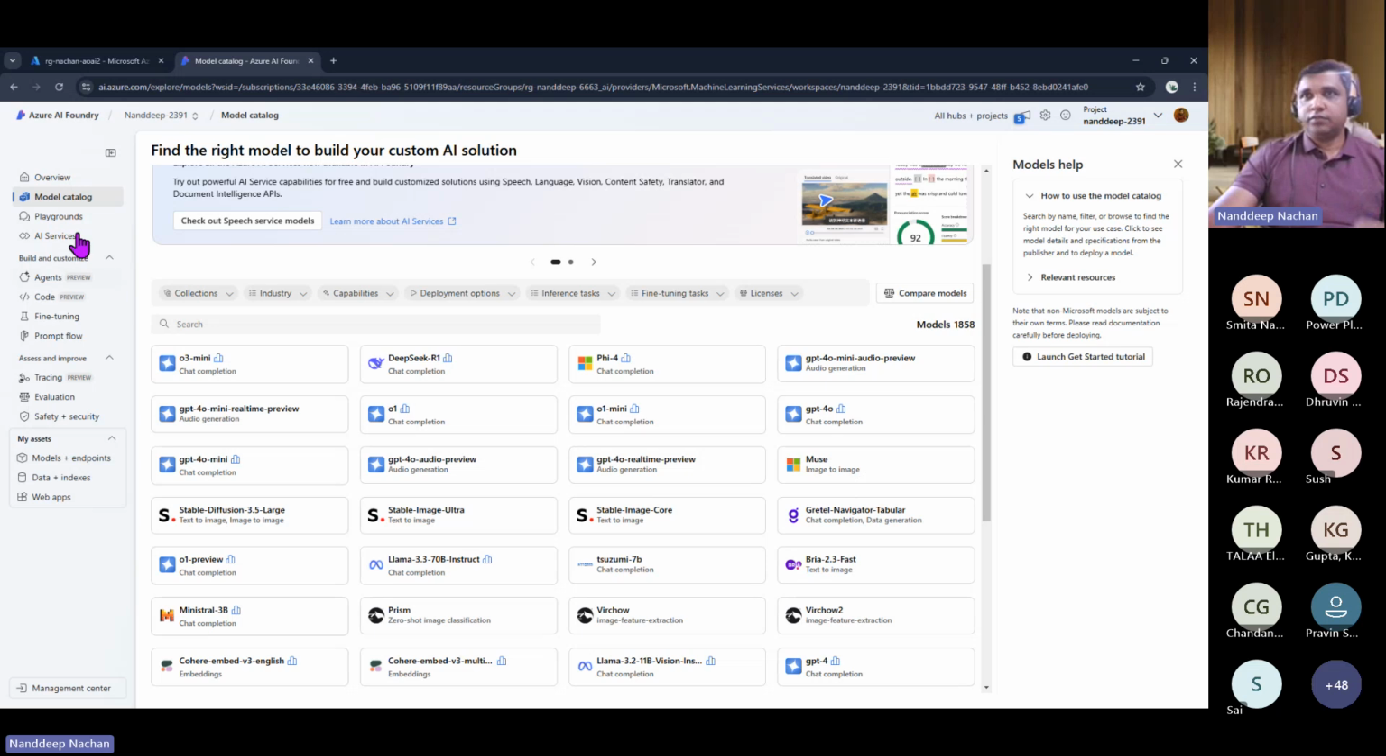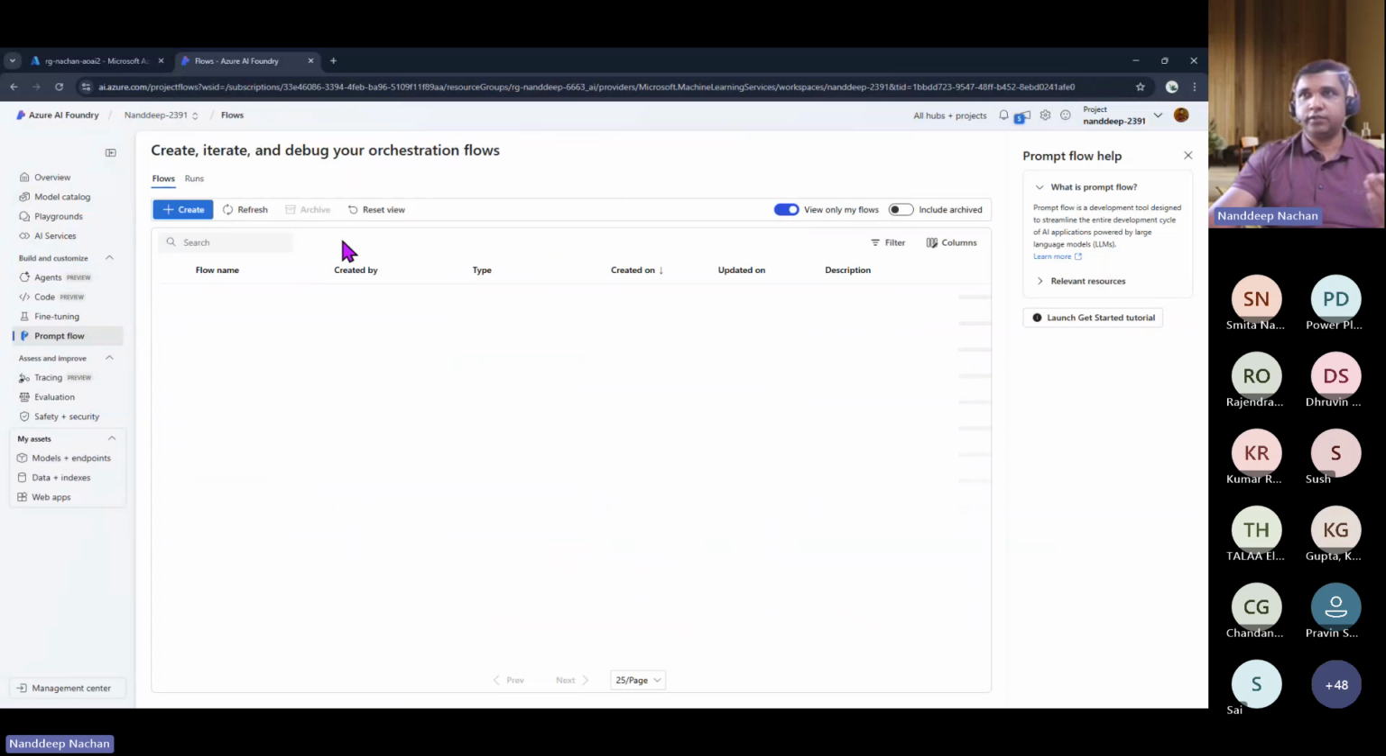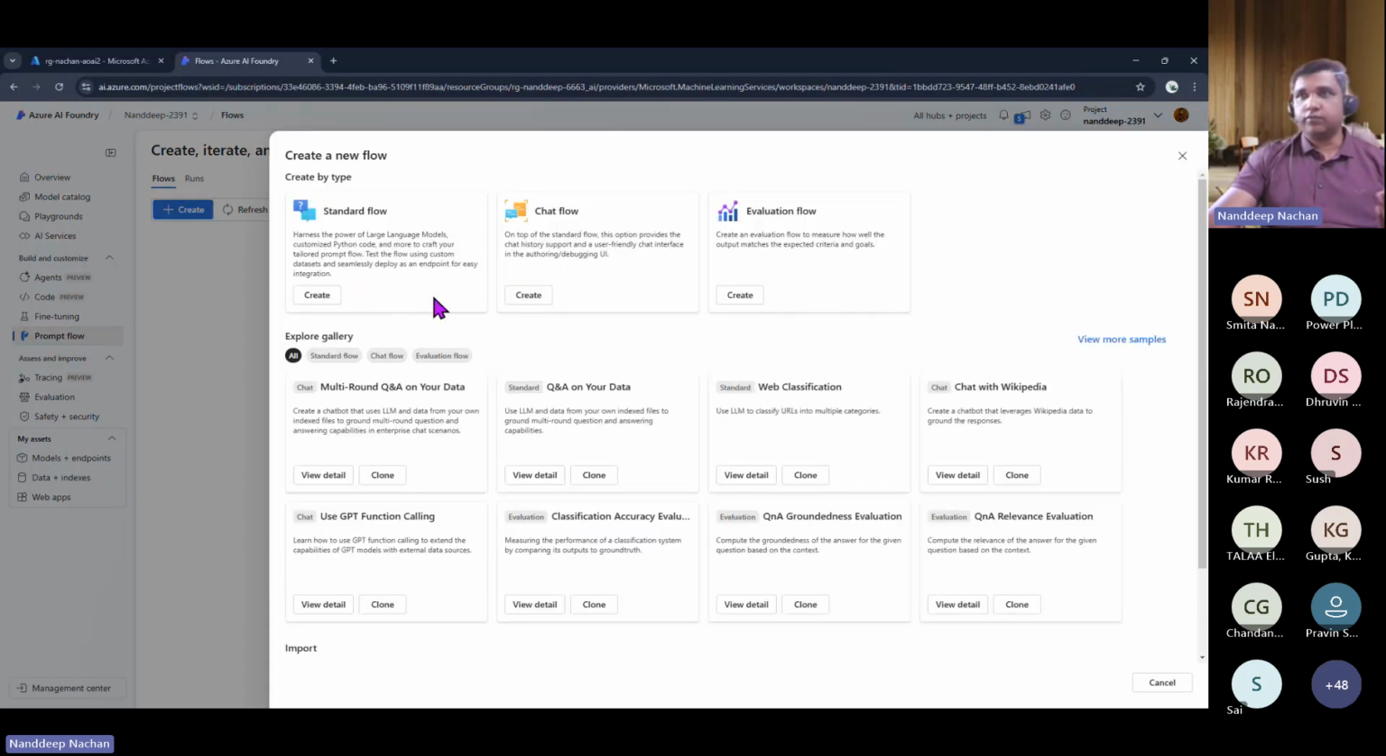Now, if you want to go ahead and start using those prompt flows, you can simply go to the prompt flow, and this is the place from where you can create a prompt flow. And here we do have multiple options. For example, if you already have a defined criteria in your mind, such as if you want to chat with Wikipedia, or test out function calling, you can use this.